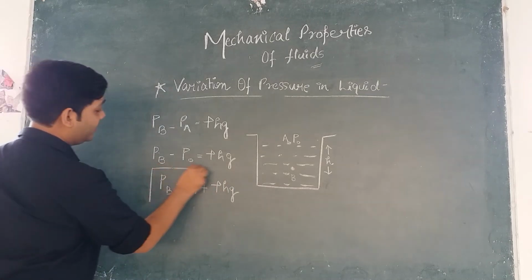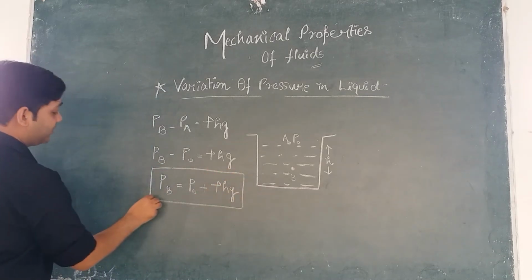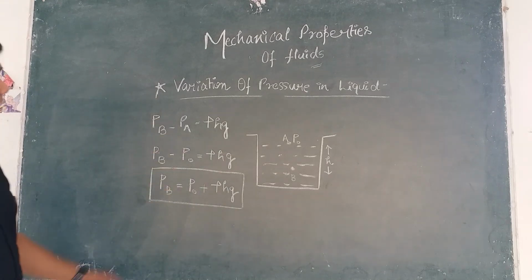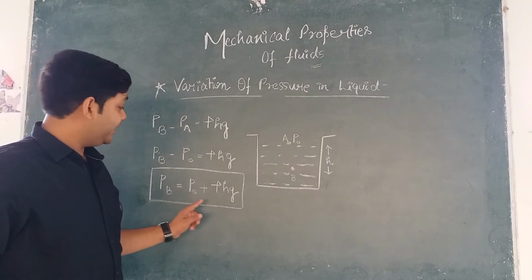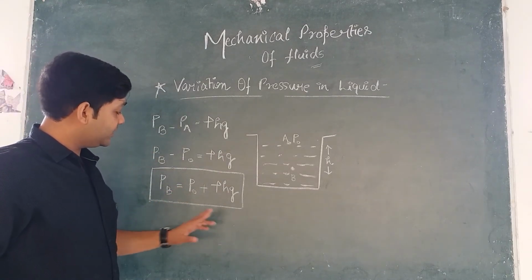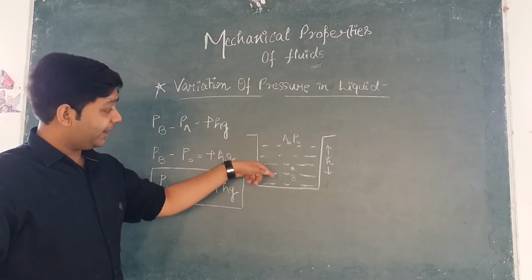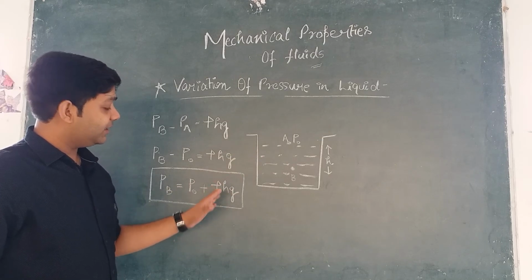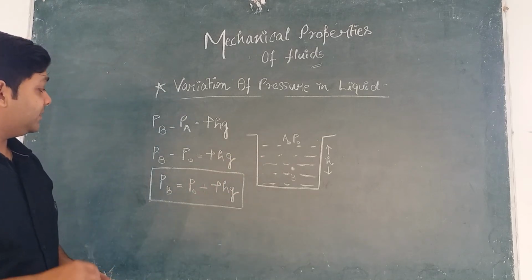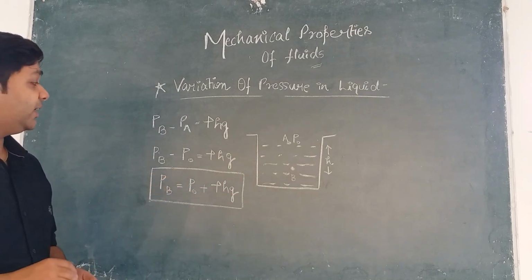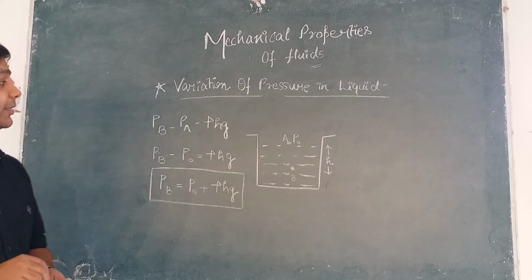Now this is another important relation that you must remember, okay? P naught is the atmospheric pressure. You should write it down separately, where P naught is equal to atmospheric pressure, rho is the density of the liquid, h is the depth, and g is the gravity, okay? So this is the pressure at point B. I hope this is clear to you.